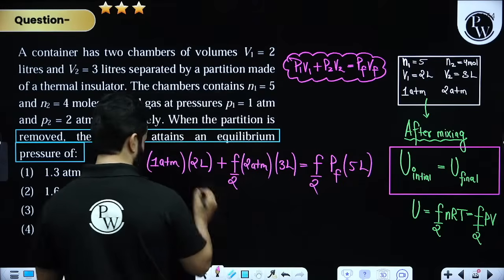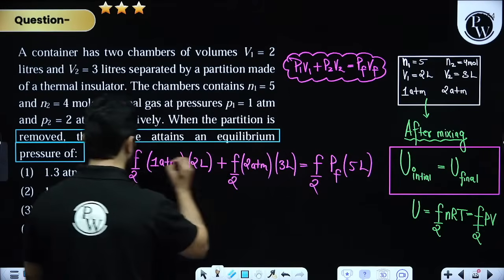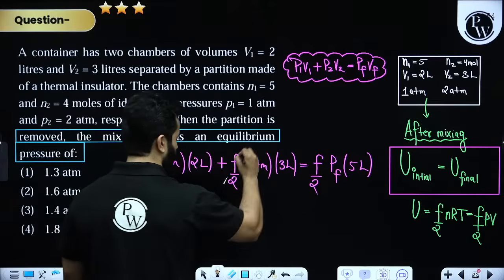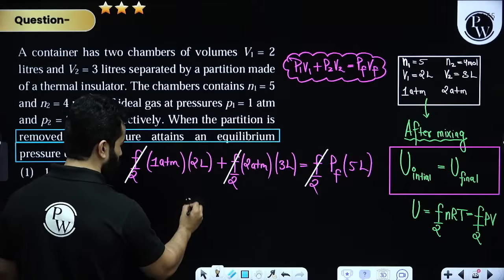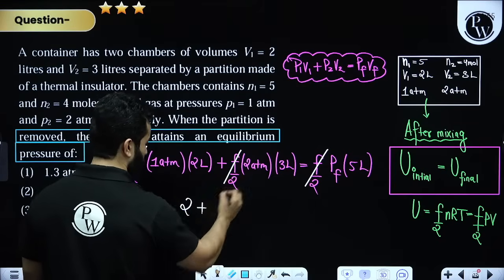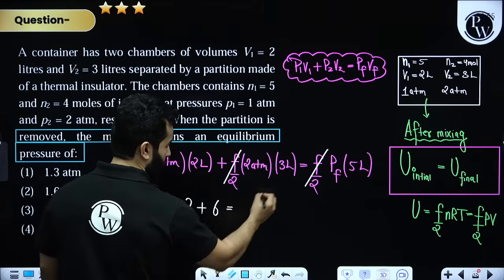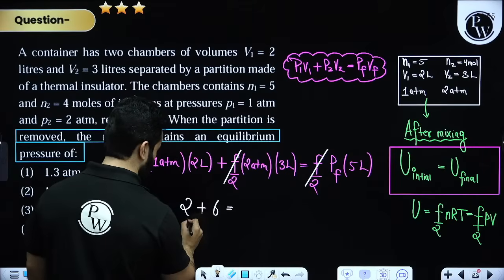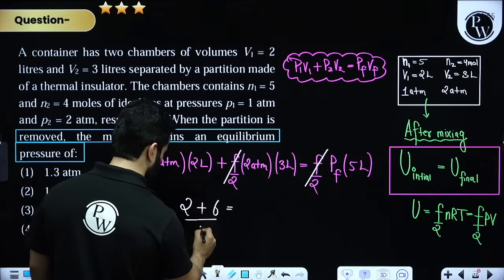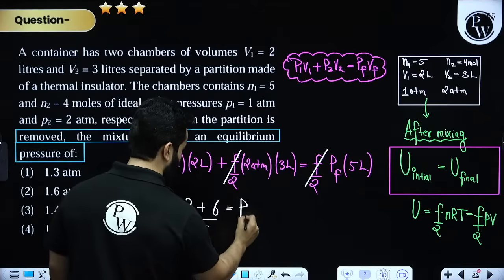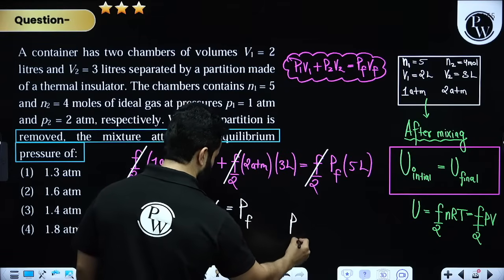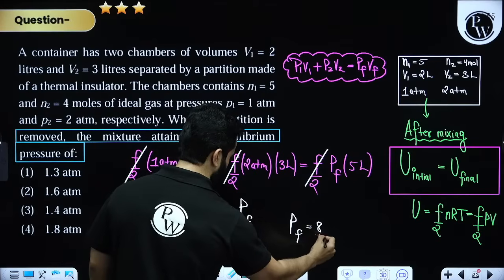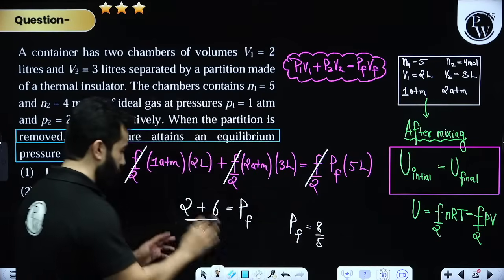The degree of freedom we can cancel out. This will become 2 plus 6. I can divide by 5 over here, and this will be the final pressure. So finally we'll get final pressure as 8 by 5. 8 by 5 is 1.6.